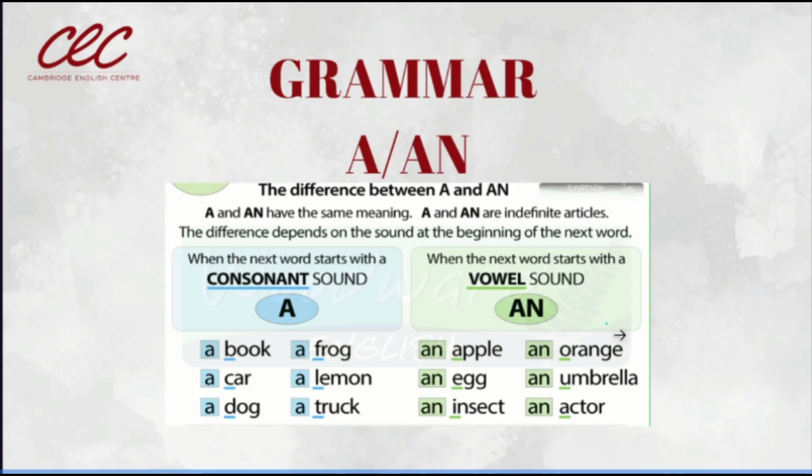Now, when the next word starts with a vowel sound, we need to use n. Así no tenemos choque de dos vocales. Entonces ahí es cuando le añadimos n a nuestro indefinite article. Now we don't say just a, we say an. An apple, an egg, an insect, an orange, an umbrella, an actor. We are referring to them as only one, in singular. Recordemos que esto lo utilizamos en los singulares.